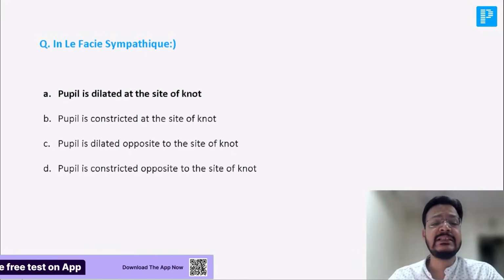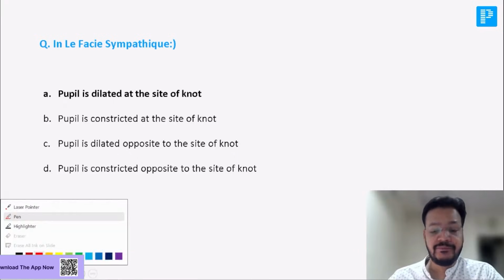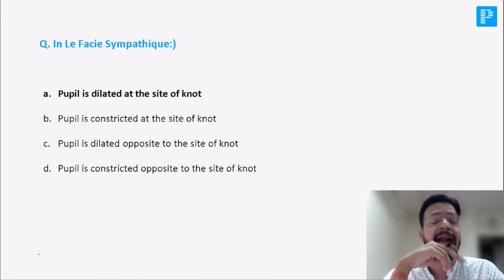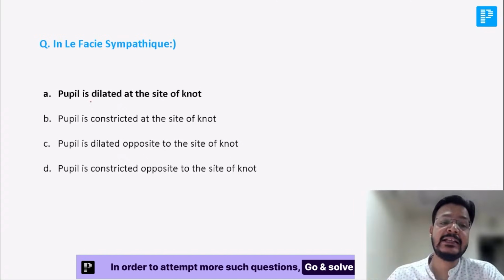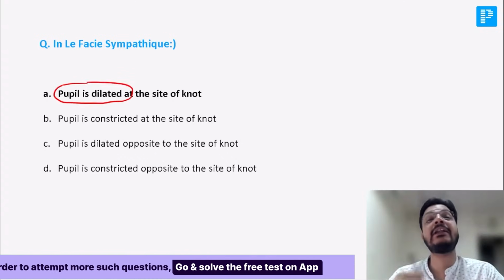The la facies sympathetic is a condition. Tell me, pupil is dilated at the side of the knot or opposite side of the knot? Tell me dear. La facies sympathetic. Pupil is dilated at the side of knot. Dribbling of saliva is seen at opposite side of the knot.